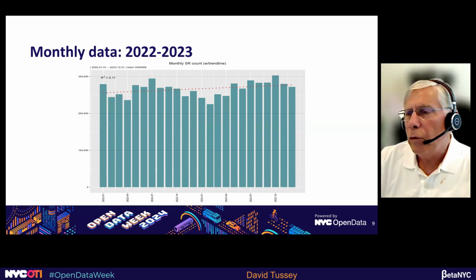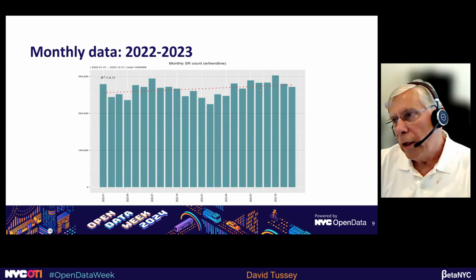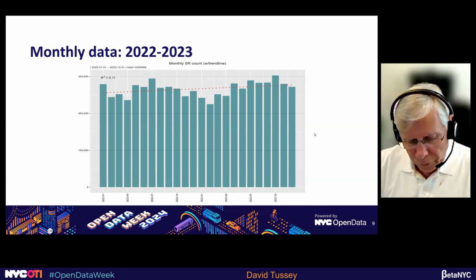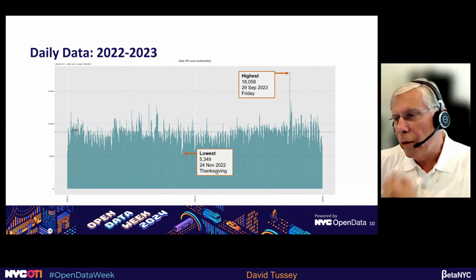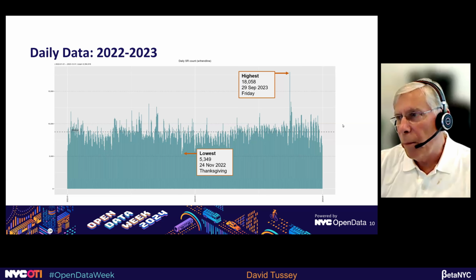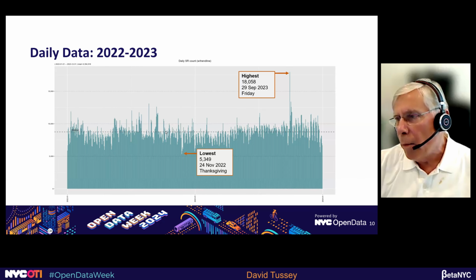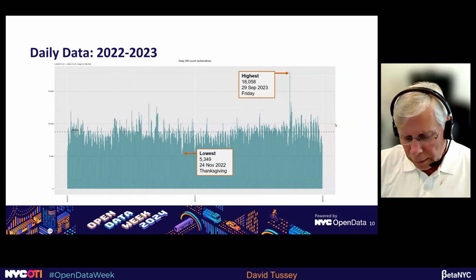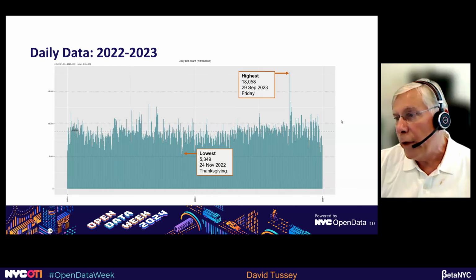You can see a little seasonal effects. This typically happens to where the volume is a little lower in the winter and spring months, and then it sort of peaks in the summer and early fall months. But the daily data, again, is still quite noisy, all the way from the low of Thanksgiving in 2022 to a high in late September of 2023. By the way, the median number throughout all this was about 8,800 311 SRs per day.